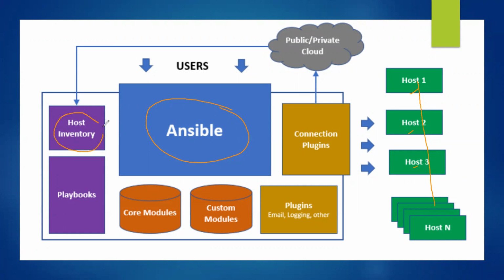Host inventory file. So the host inventory file contains all the IP addresses. If there are 100 machines, then 100 IP addresses will be here. Then whatever commands you want to execute, it is put here in the playbook.